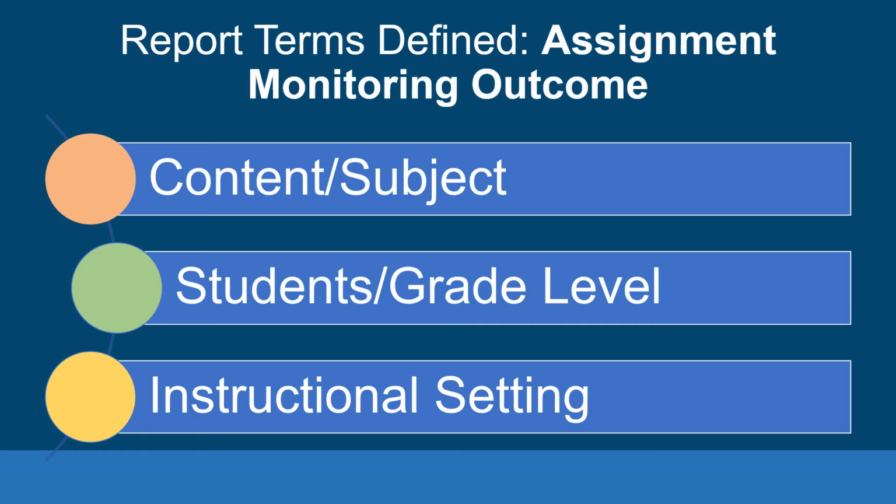An assignment monitoring outcome, or AMO, is the results or findings from the assignment monitoring processes conducted by the CTC. Each teaching assignment is evaluated along relevant attributes or dimensions for the teaching assignment in CalSAS to determine if or how the teacher is authorized to teach the assigned course and the students enrolled in the course. The instructional setting in which the course is taught is also a factor. The CDE determines a single AMO for each assignment where multiple findings occurred due to the attributes of the course and students enrolled in the course.